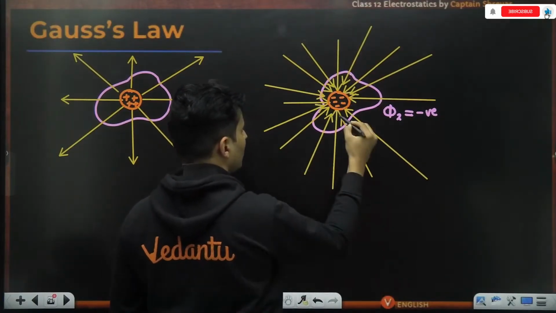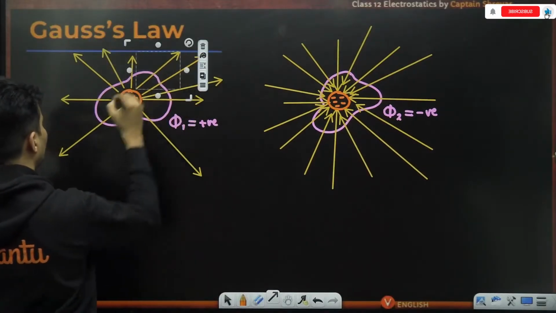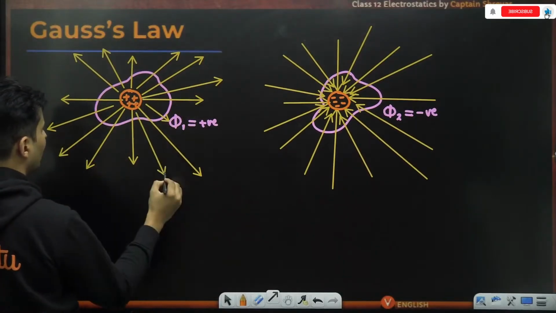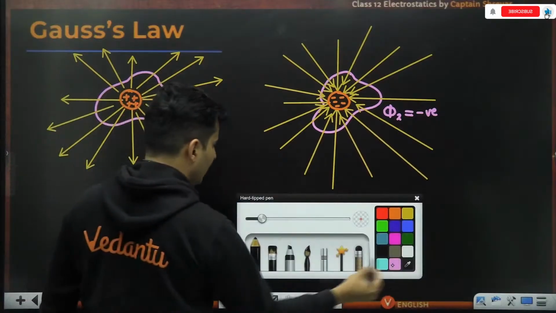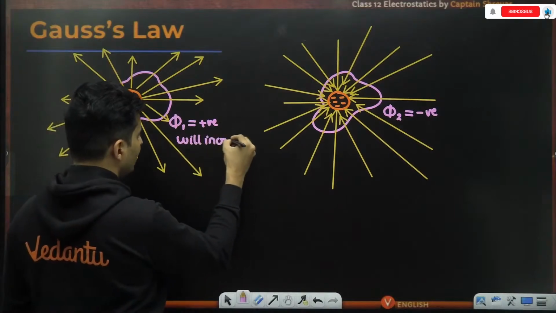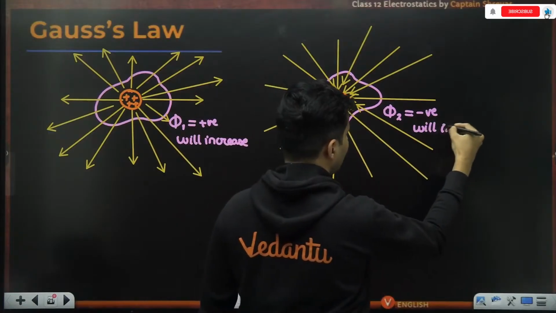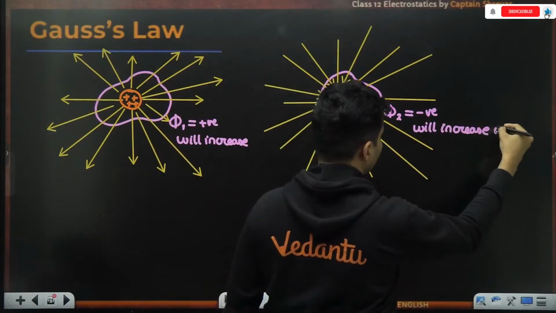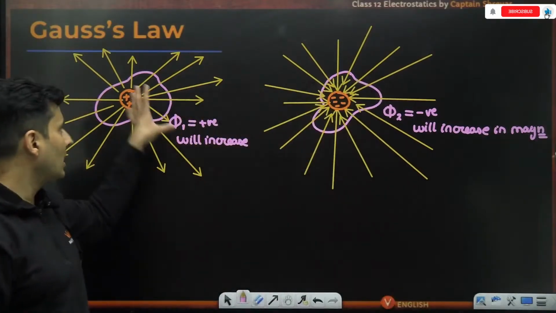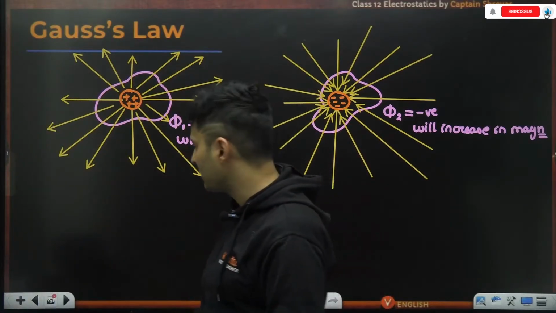If more field lines come out, then this flux 1 will increase. Here also flux 2 will increase in magnitude, definitely, because more charge was present inside. So from all these things, one thing is very obvious.